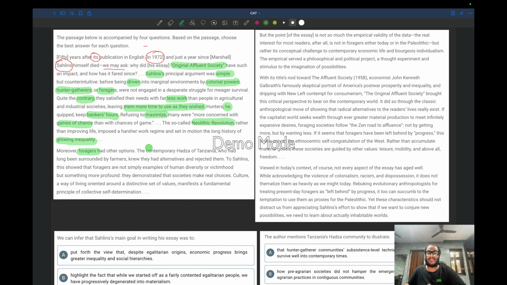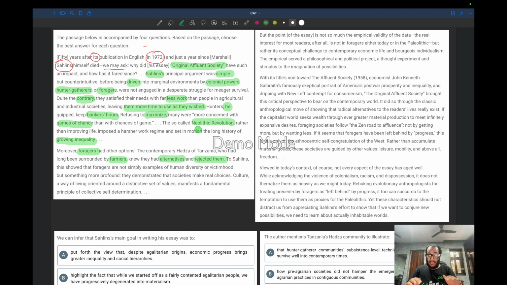They might go to movies, they might go to school, they might engage in some hard work, but no. The contemporary Hadza of Tanzania, who had long been surrounded by farmers, knew they had alternatives, different ways, but they rejected all of them. They did not want to pursue those ways. They just wanted to sit idle at home, and they had very little work.